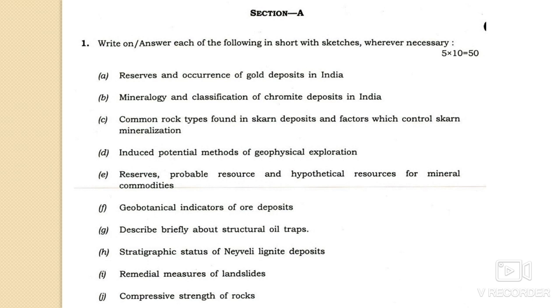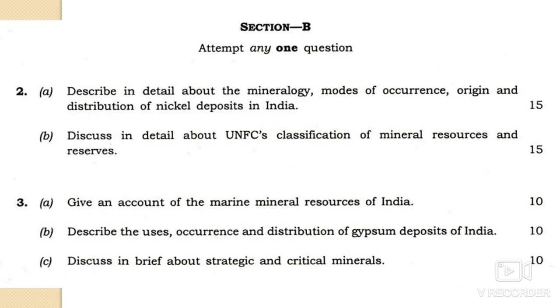So these are 10 compulsory questions, and if you understand the basics, then it will not be very tough for you to answer the particular questions. Now we come to the unit section, and the first question deals with: describe in detail the mineralogy, modes of occurrence, origin and distribution of nickel deposits in India. You all know that in this unit you will get at least one long question related to Indian deposits.